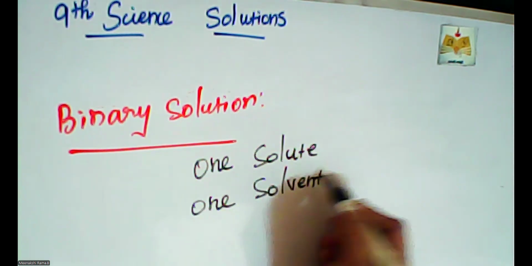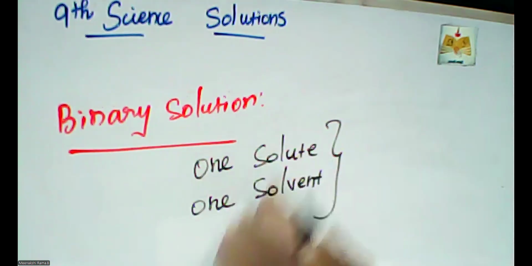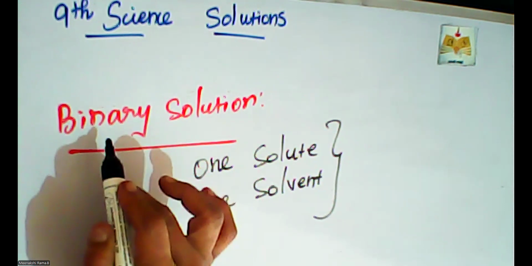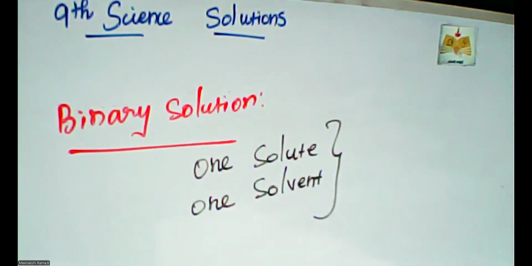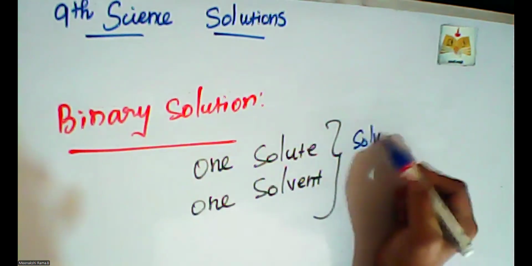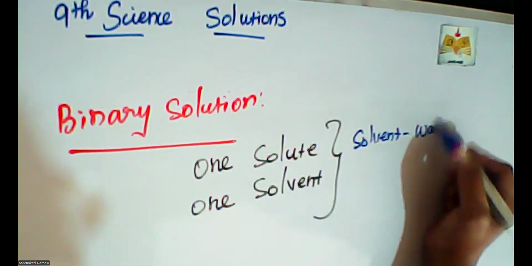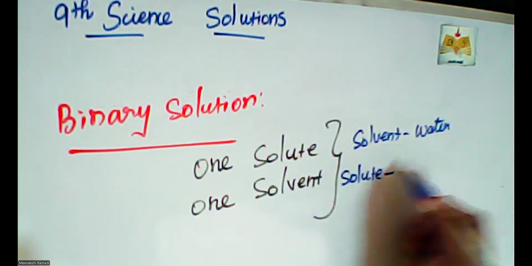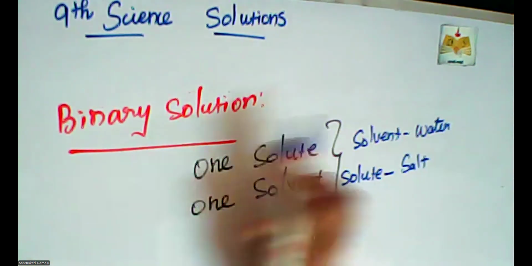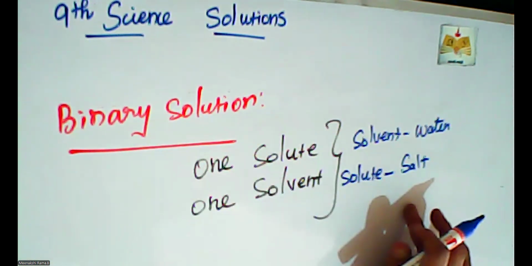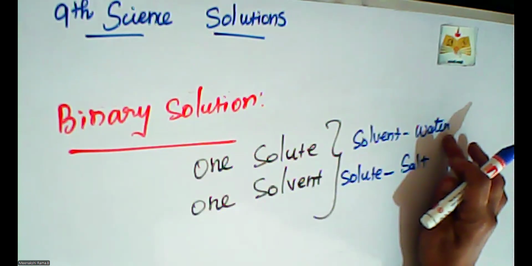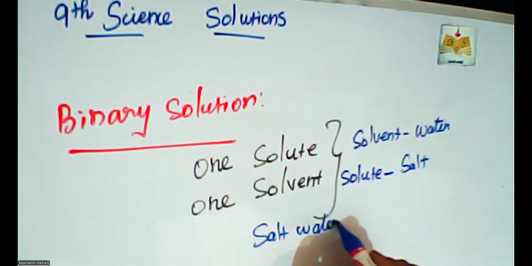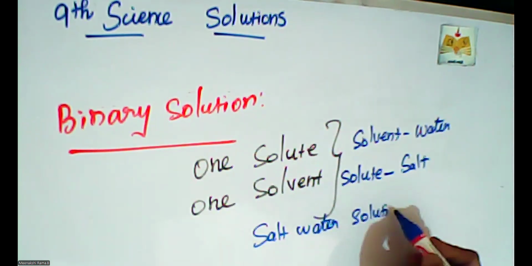When we prepare a solution with the help of one solute and one solvent, that kind of solution is called a binary solution. Example: solvent is water, water acts as a solvent. Solute is salt. So in this binary solution, salt is dissolved into the water. The salt water solution is called a binary solution.